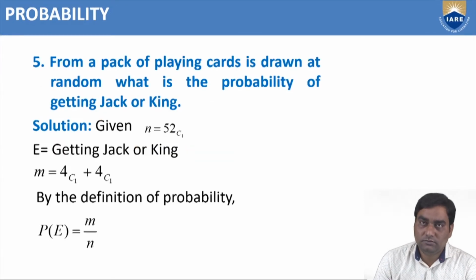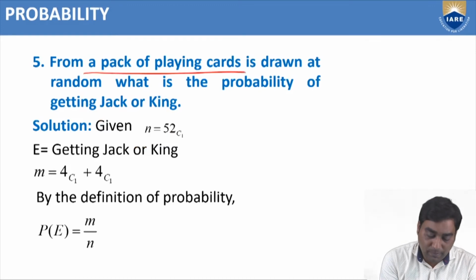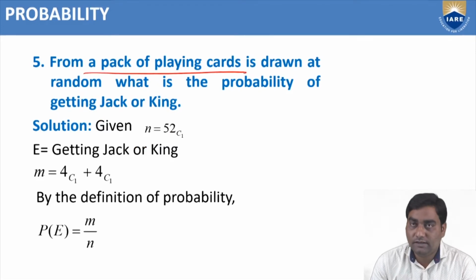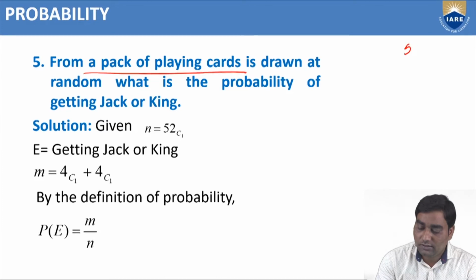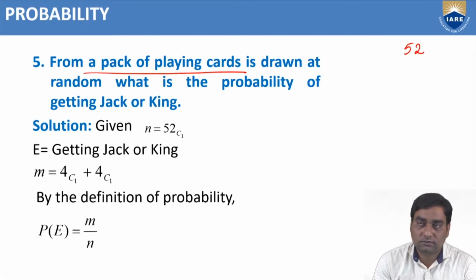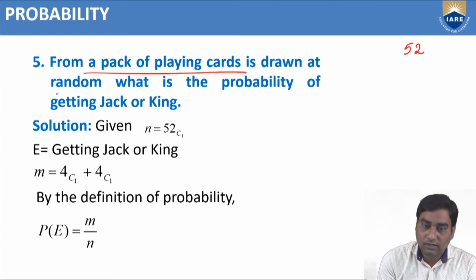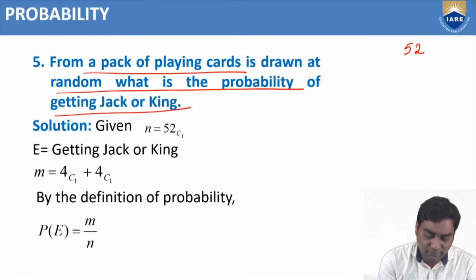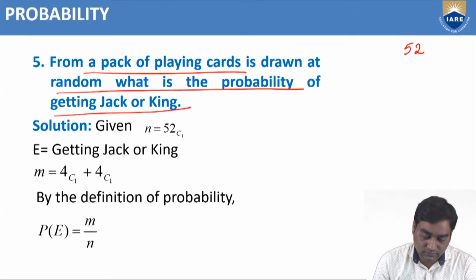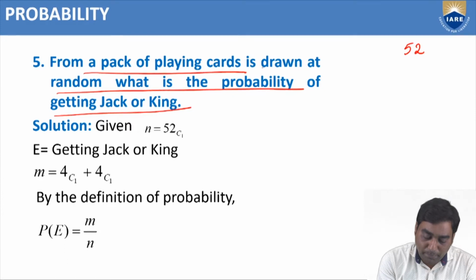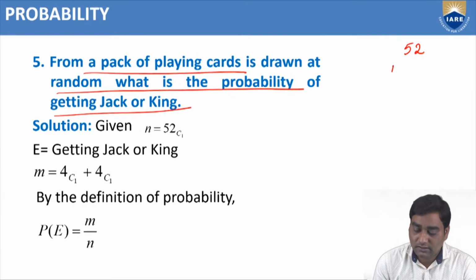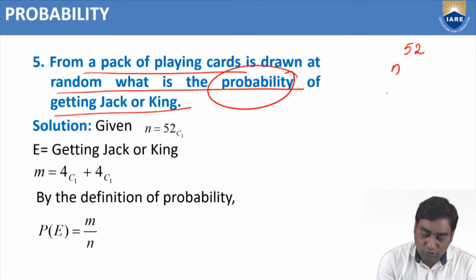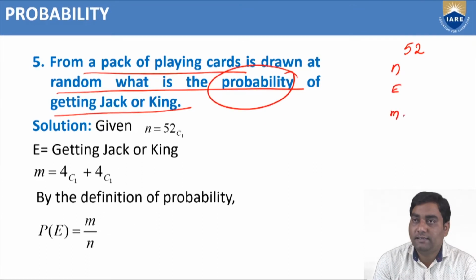Now, another problem. From a pack of playing cards, I think everyone knows about playing cards. We have 52 playing cards. Drawn at random, what is the probability of getting jack or king? So we should find the probability. That's why we require N, E, M.